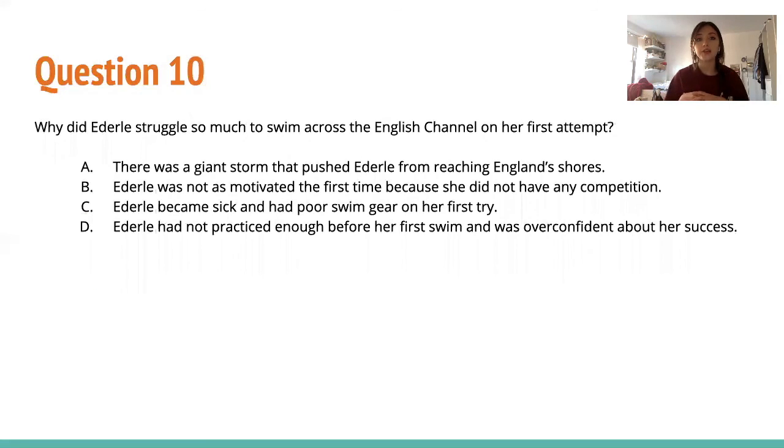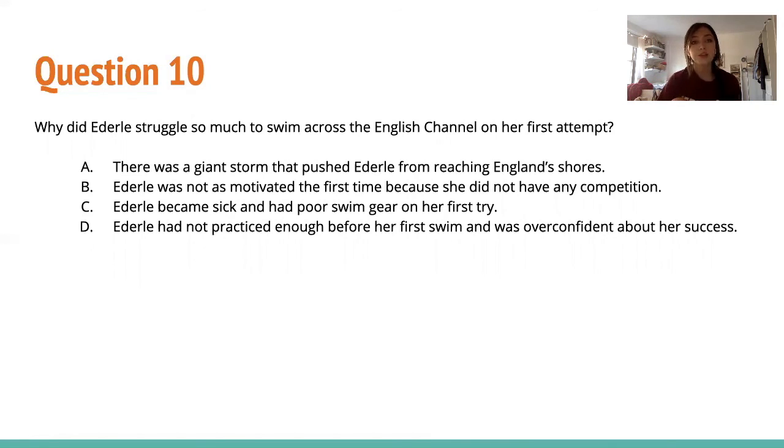Question 10, why did Ederle struggle so much to swim across the English Channel on her first attempt? Here we can go directly back into the text. It says that just 6 miles short of finishing, she became ill and her coach had to haul her out of the water. That was right during her first attempt. So it says right there she was ill, she was sick, and so she couldn't keep going. Let's look at the answer choices. Choice A, there was a giant storm that pushed Ederle from reaching England's shores. It does talk about a storm, but that's in different paragraphs. So it's important to know exactly where we're looking.